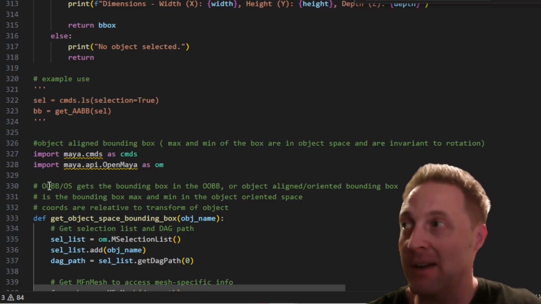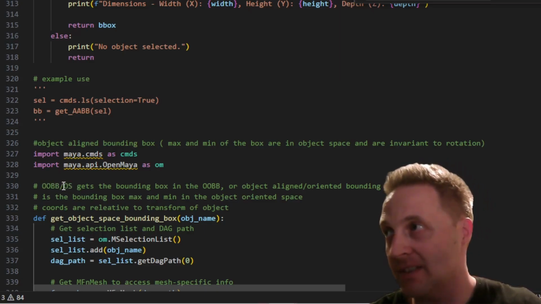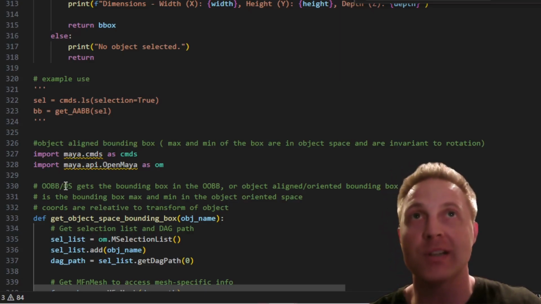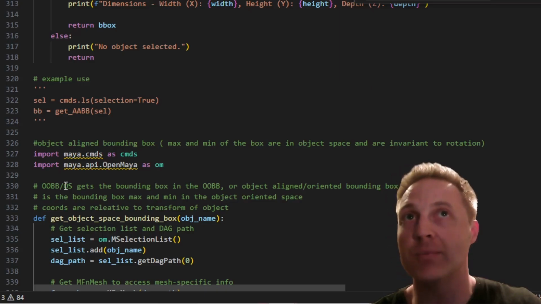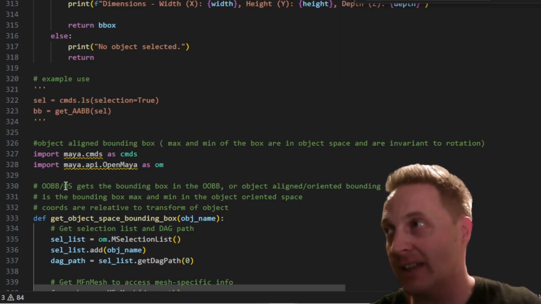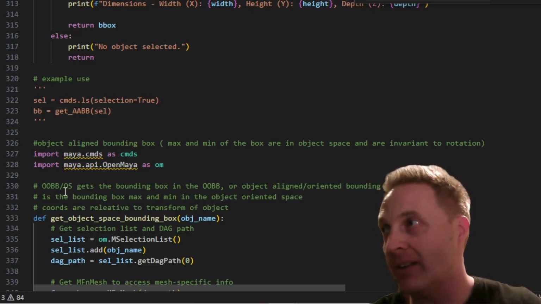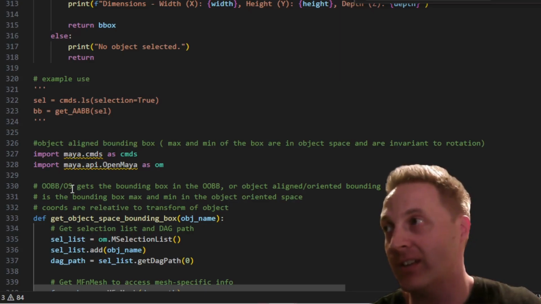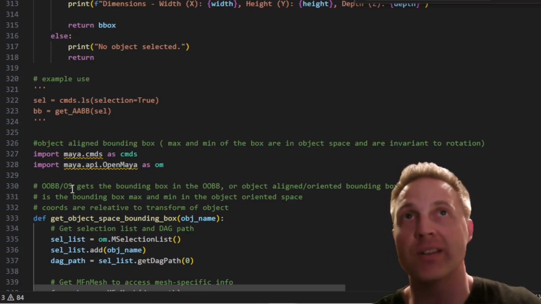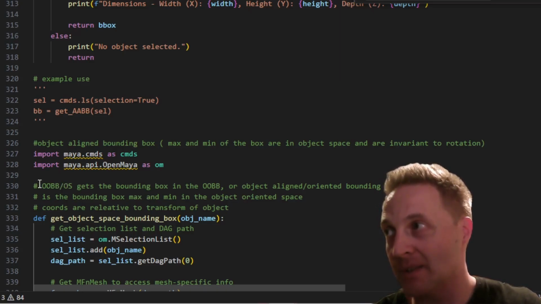So, one more time: OOBB, object-oriented bounding box. It's not aligned with the axis of the software, it's aligned with the object. It's going to give it to you in object space. So what does that mean? It means when you get the max and min, they're measured from the center of the object, so you get a plus and minus for the max and min based on the center of the object. What that means is it's invariant to where it's positioned in space. If you move this around, you're not going to get any changes in those values because it's relative to the transform which you are moving. So that's object space and the object-oriented bounding box.